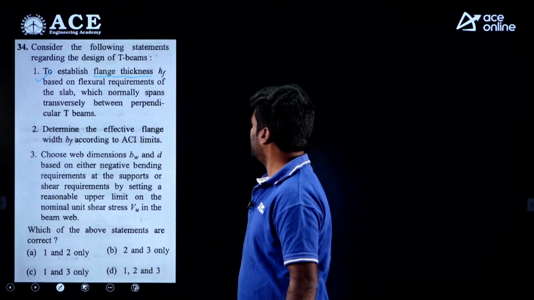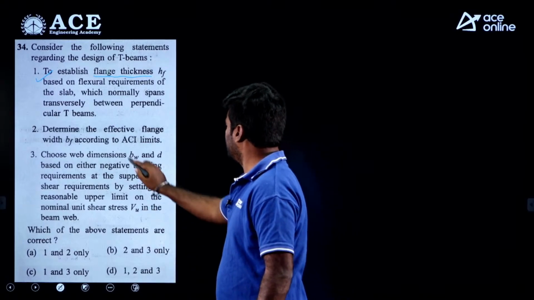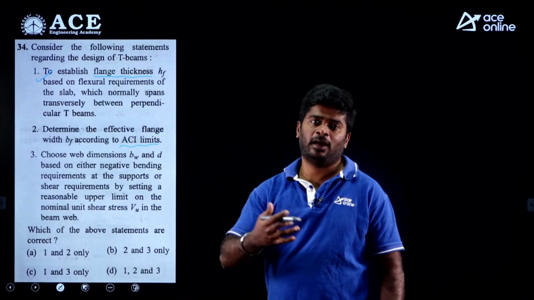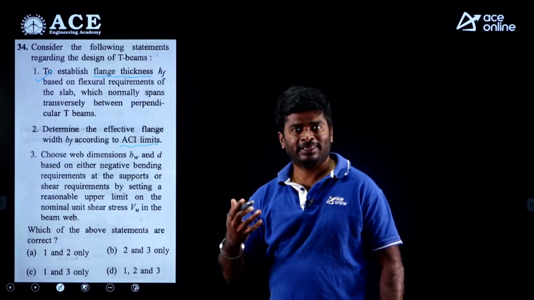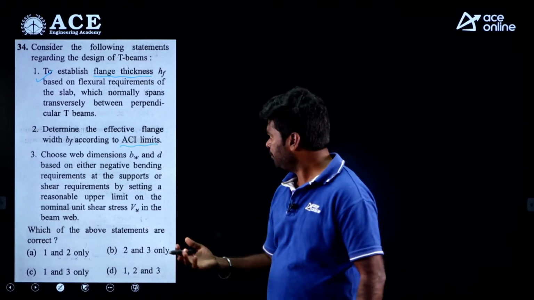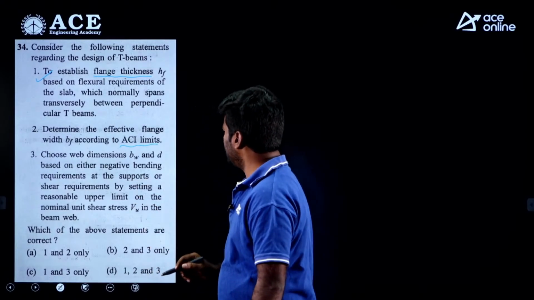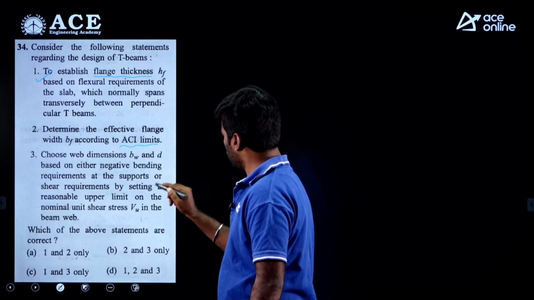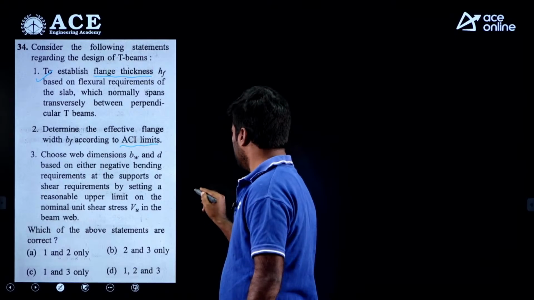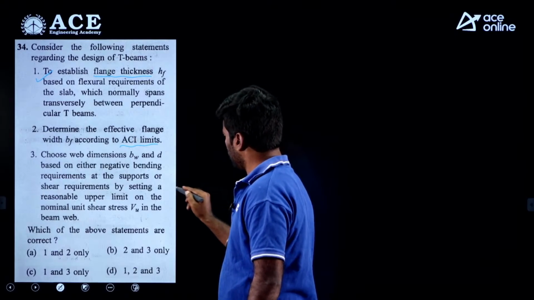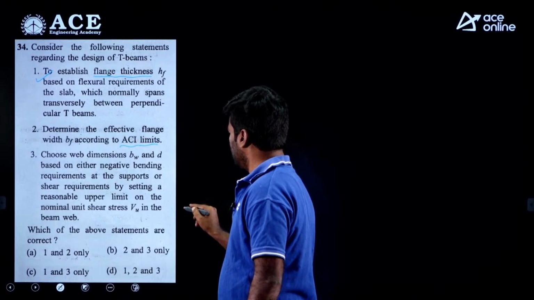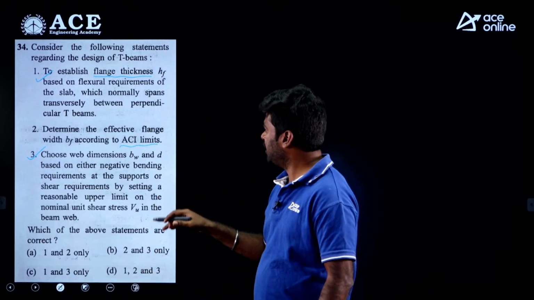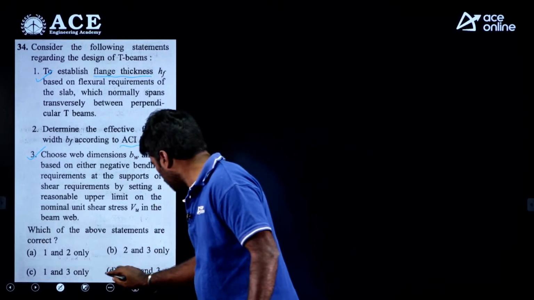Coming to statement 2, determine the effective flange width BF according to ACI limits. No doubt. We have seen effective flange width as per IS 456-2000. Similarly, as per the American code also, there is an effective flange width formula. So statement 2 is also correct. Coming to statement 3, choose web dimensions BW and D based on either negative bending requirements at the supports or shear requirements by setting a reasonable upper limit on the nominal unit shear stress VU in the beam web. No doubt statement 3 is also correct. If you check the American code, it is given very clearly. Statements 1, 2, 3 are correct. So option D is correct.